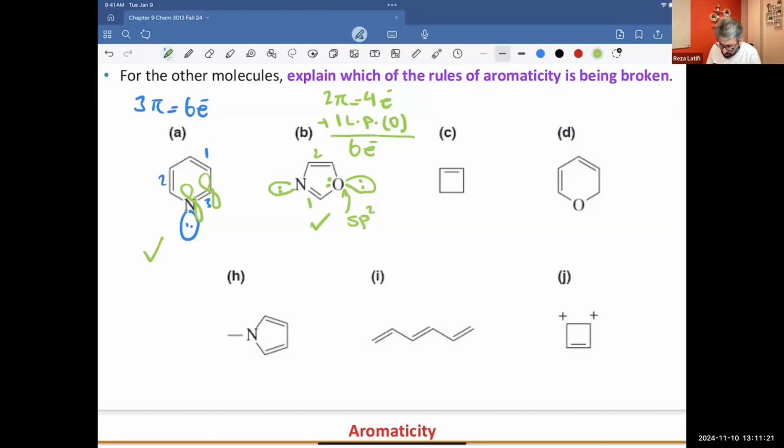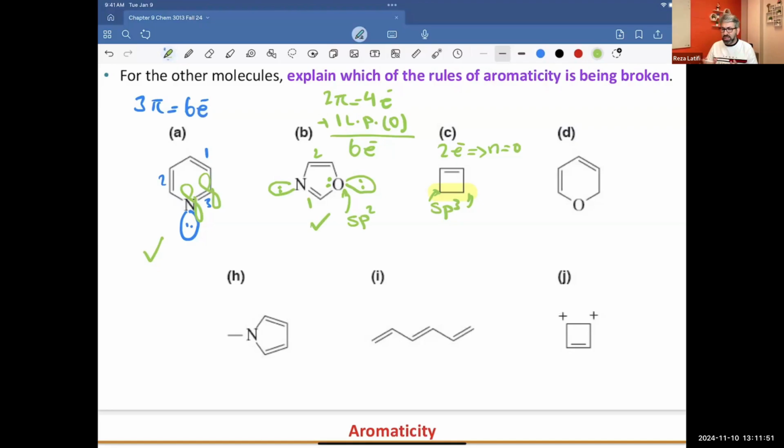Okay, next molecule, look at those 2 carbons. Those 2 carbons have sp3 hybridization, and because they have sp3 hybridization, they will not be flat. And yes, we have 2 electrons, meaning n equals 0. So n is fine here. We are following the 4n plus 2, but we have 2 atoms that don't have an empty or fully occupied p orbital.